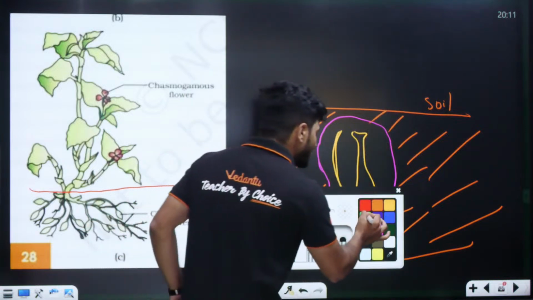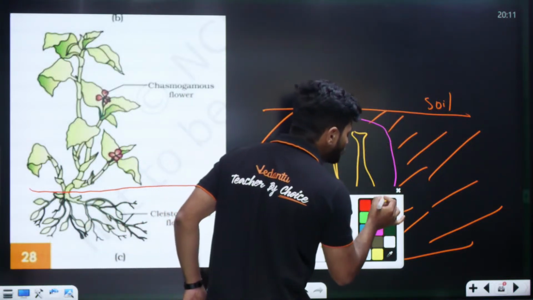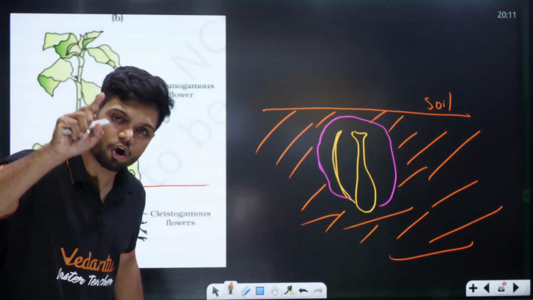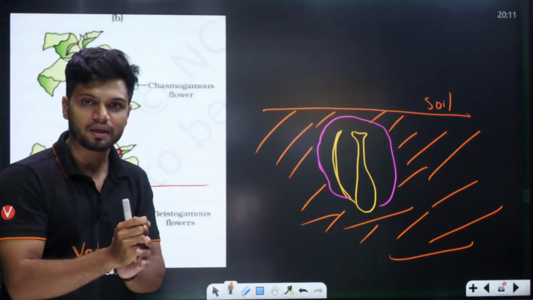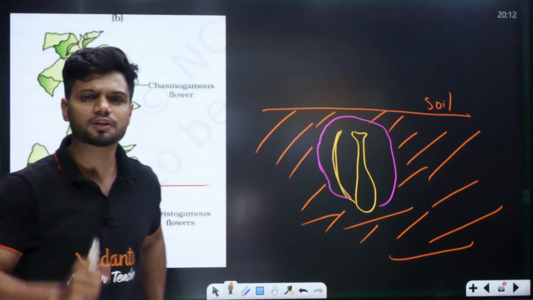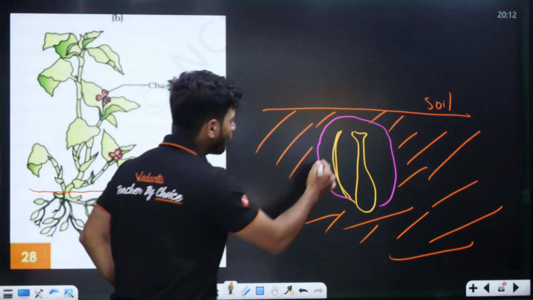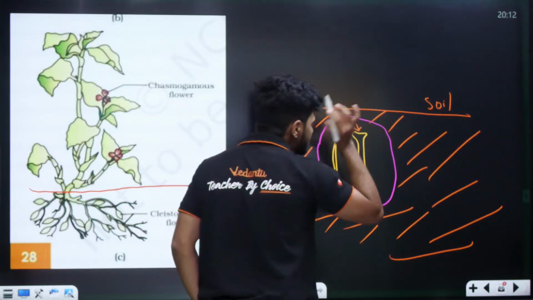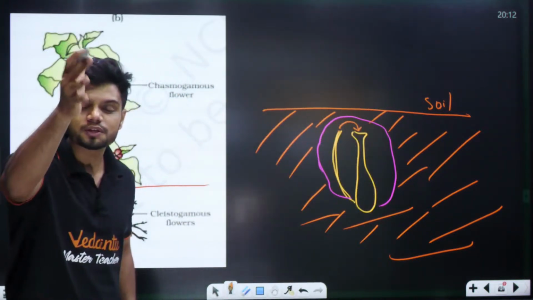Now tell me, does it have an option to do cross-pollination? Yes or no? Does it have an option to do xenogamy? Does it have an option for geitonogamy? The pollen grain should go from anther to the stigma of the same flower. No option at all.